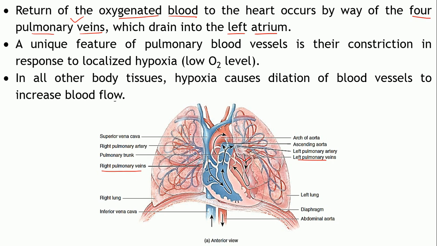Now, there is one characteristic feature about these pulmonary blood vessels: they constrict in response to localized hypoxia. Hypoxia is a condition wherein there is a low level of oxygen. Usually in all other body parts or tissues, hypoxia will result in dilatation of the blood vessels. Why? To bring in more oxygen. But here there is a reverse case. The blood vessels are constricting, that is, they reduce in diameter.